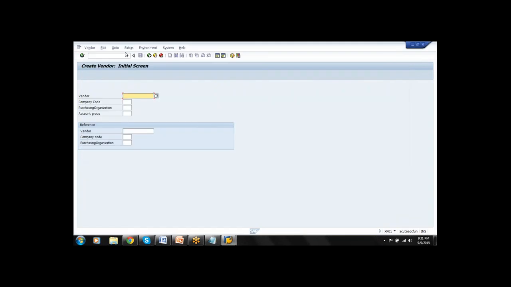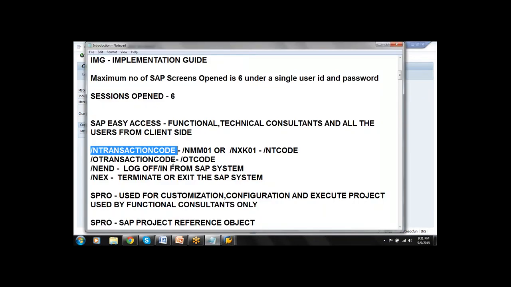Next, I need both screens, the vendor screen as well as the material screen. You are already in the vendor screen, so here I'll enter /o mm01, enter. The vendor screen will be minimized and it opens the material screen. So /o transaction code means the system minimizes the current screen or transaction and opens a new screen or new transaction.